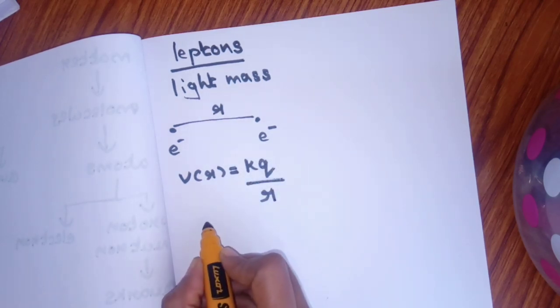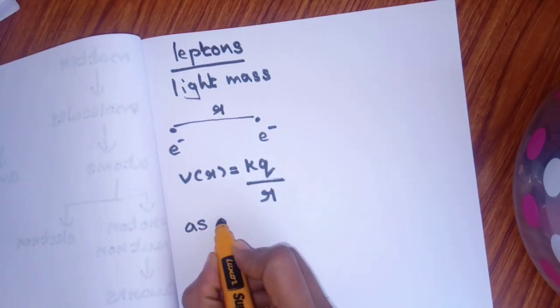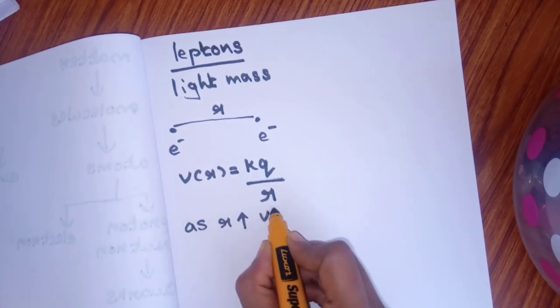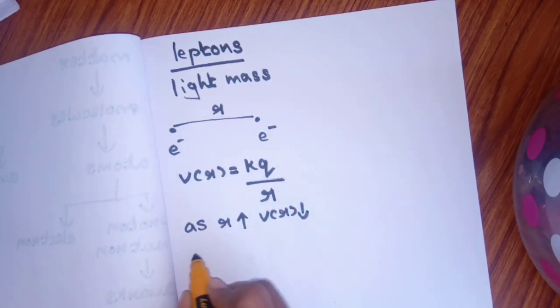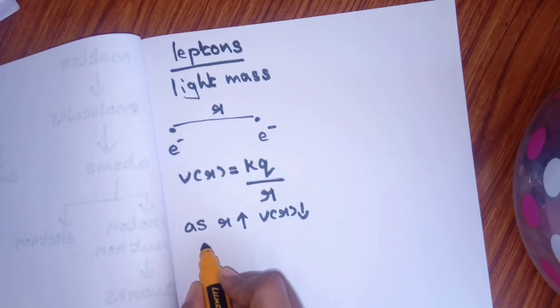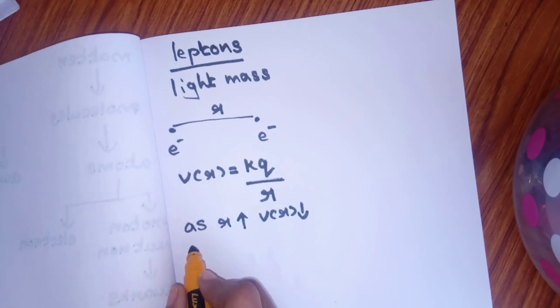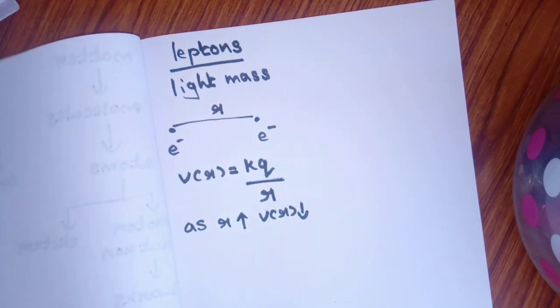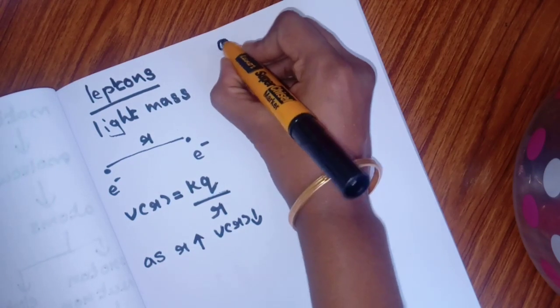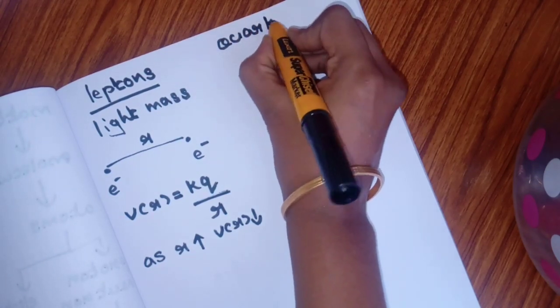From this equation, as r increases, V of r decreases. That is, it is easy to separate. Leptons exist freely in nature. That is, leptons are weakly interacting fermions with a spin half and with a mass lesser than that of nucleons.